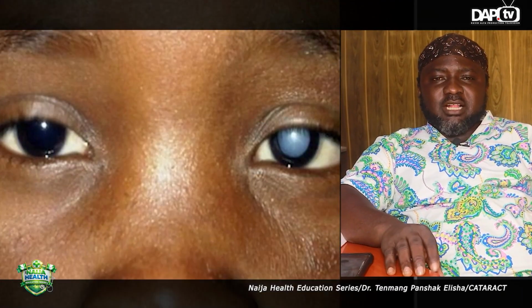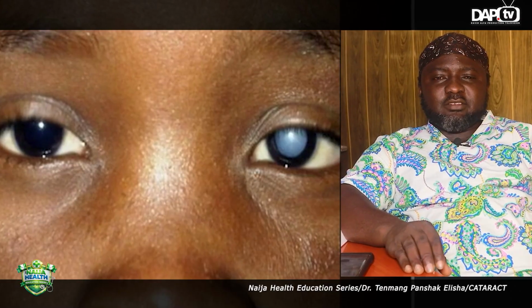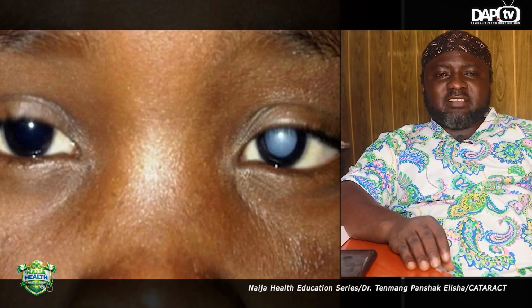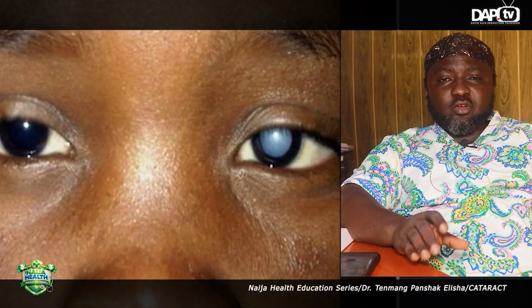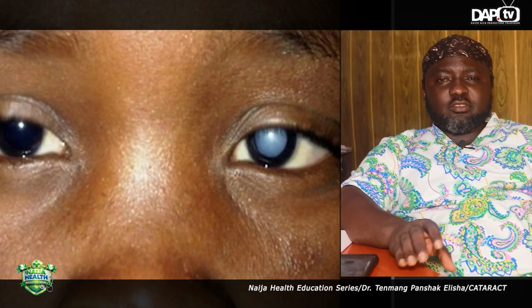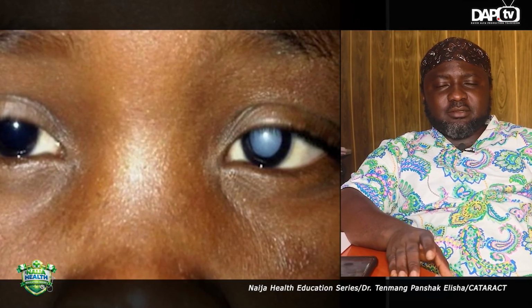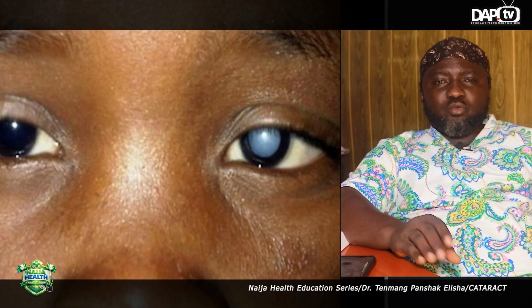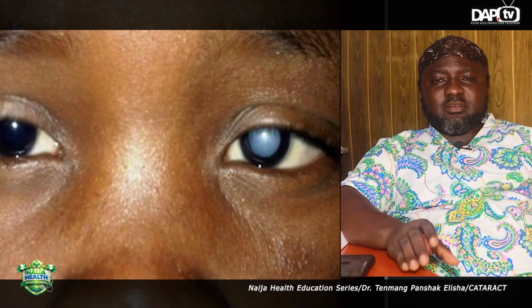Acquired cataracts are cataracts that the child gets as a result of some other factors. So when there are systemic diseases or systemic conditions, they could result in an acquired cataract in the child. When the child has trauma to the eyes, when children are playing and something hits the eye, it could result in the development of cataract in that child.